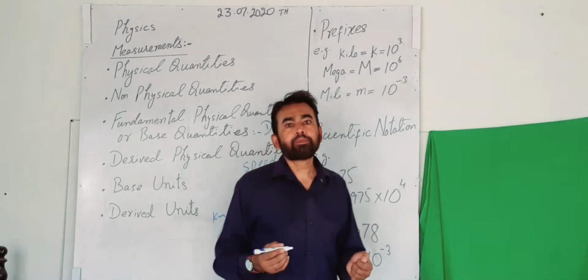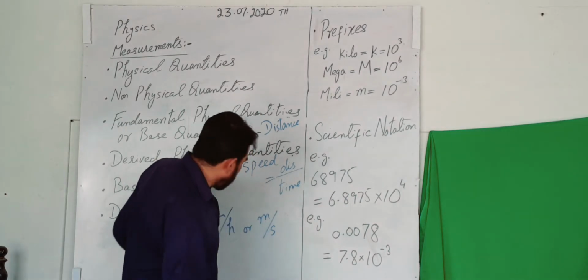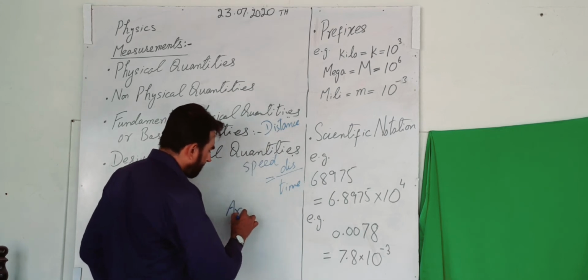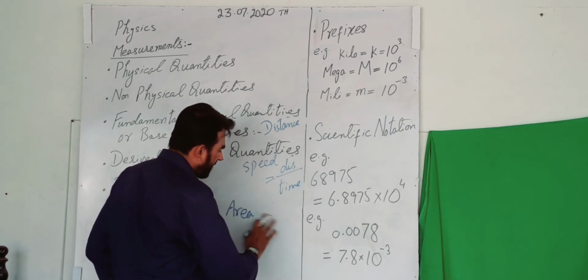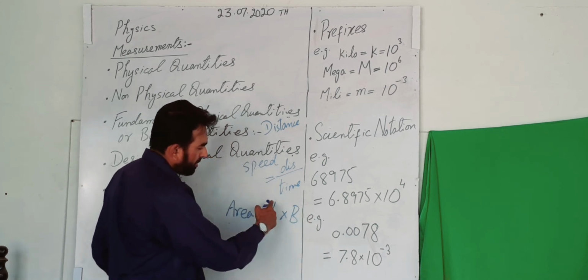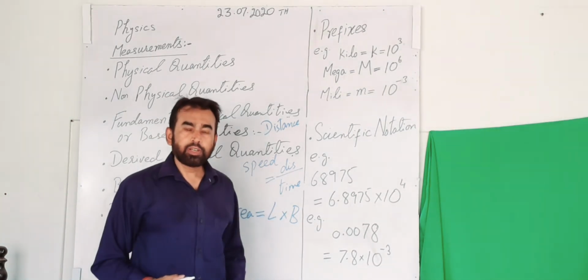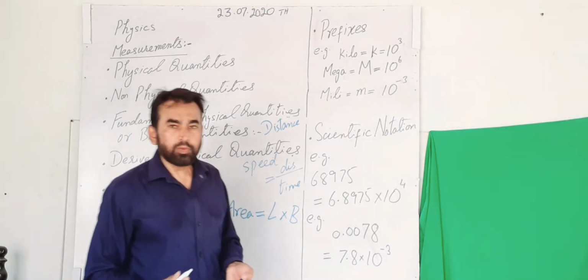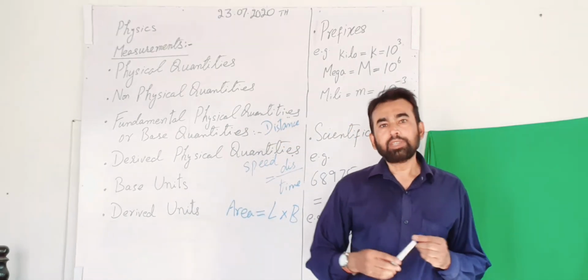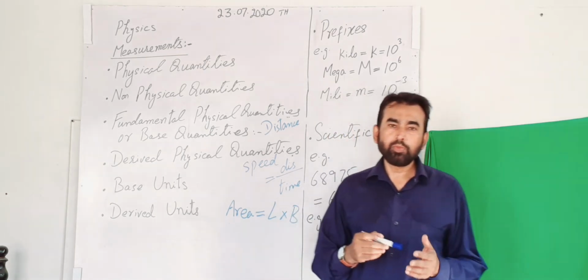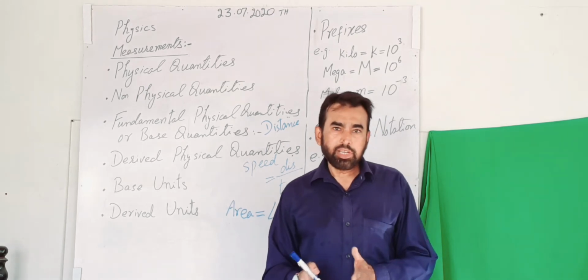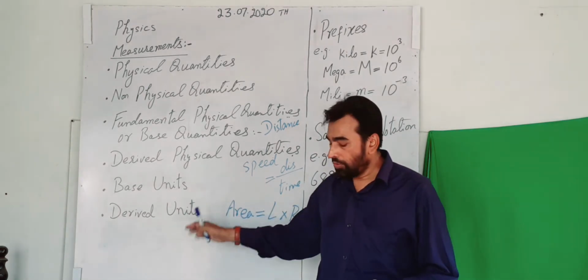Volume is a derived physical quantity. I can also give the example of area. Area is equal to length multiplied by breadth, so these two things are being multiplied with each other. In the same way, density is equal to mass over volume. Density is also a derived quantity, and the unit of density is kilogram per meter cube or grams per centimeter cube. So if we are talking about a derived quantity, then its unit will be a derived unit.